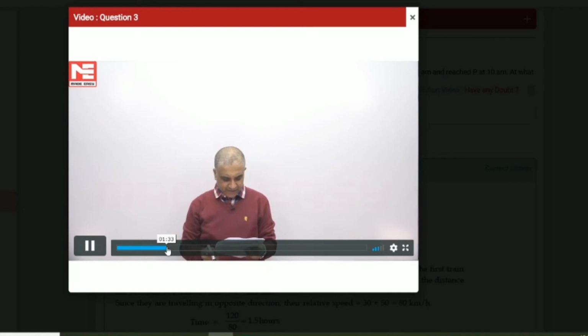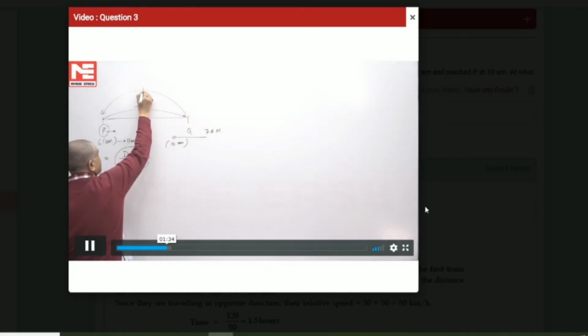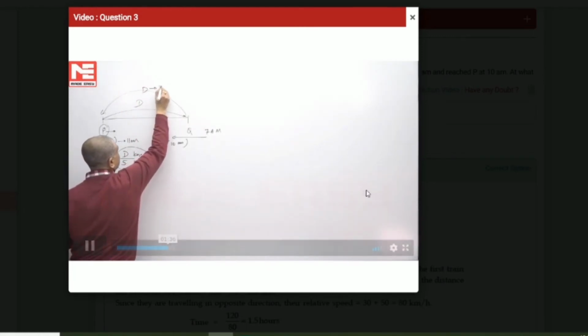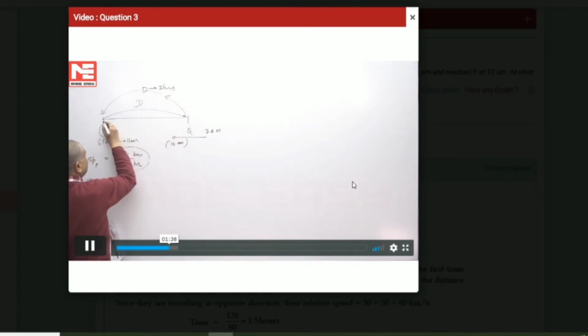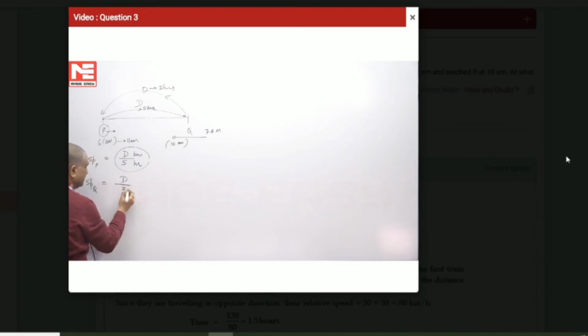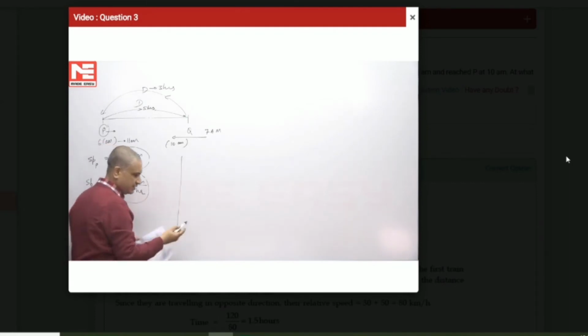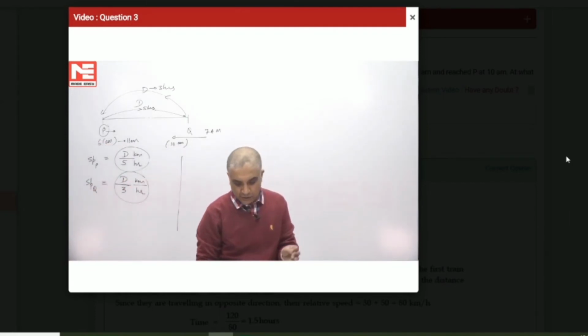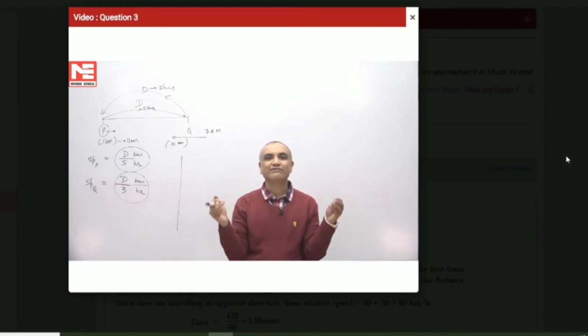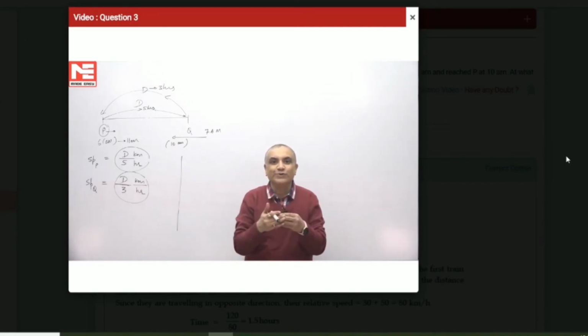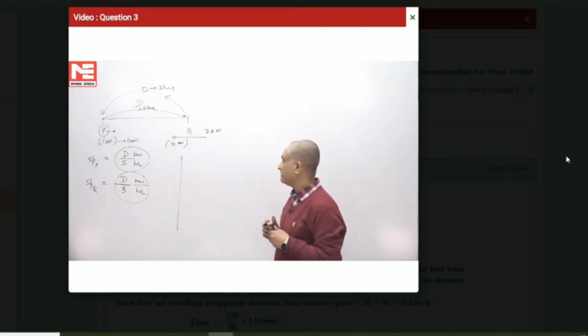So the speed of train P is d by 5 and the speed of train Q is d by 3 kilometers per hour. So these are the respective speeds of the trains. Our question is, when will the two trains pass each other, meaning when will be the time taken for the two trains to meet each other. So we need to find this time.